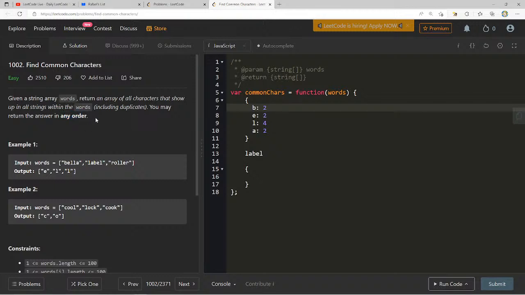Return the answer in any order. Normally if I'm stuck like this, where I'm having a hard time thinking about it, I might just decide to skip it and move to the next one. You may return the answer in any order. Because what is it that we want? I need to know that 2 L's came from 1, 2 L's came from 2, 2 L's came from 3, and because there's 2 in each one, then we return 2 here.